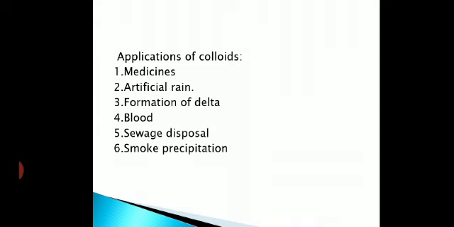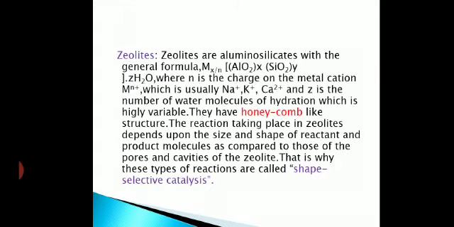The smoke is allowed to pass through a chamber containing charged metal plates, and these charged metal plates absorb the heavy particles present in the smoke, which precipitate at the bottom in the form of ash. The smoke released from the chimney is free from these heavy, poisonous particles that cause pollution. Clear? So these are the applications of colloids.